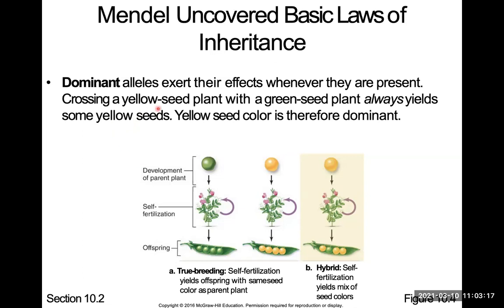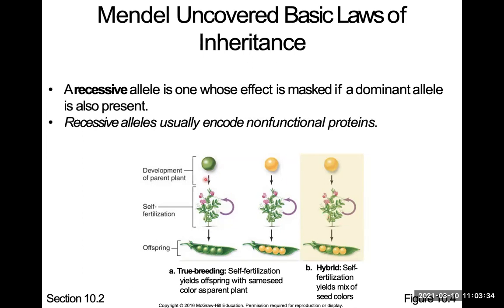In this case, crossing a yellow seed plant with a green seed plant always yields some yellow seeds. That means yellow seed is dominant. So this is dominant. That means this is recessive. I'm going to do some Punnett squares for you guys as well.